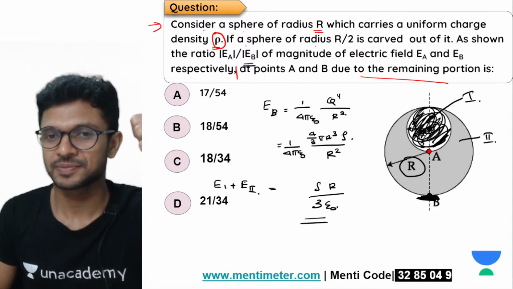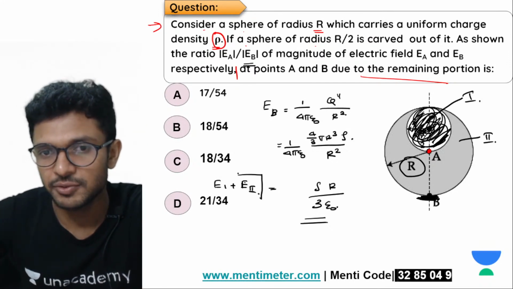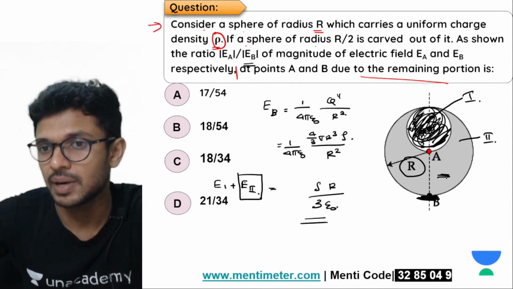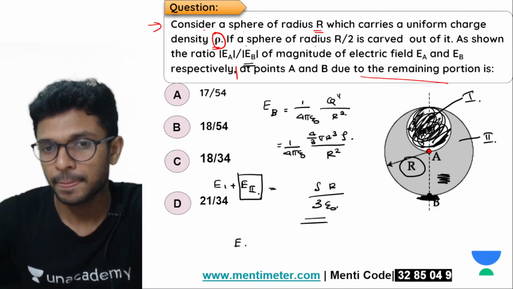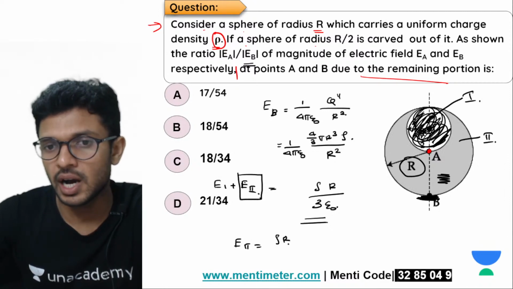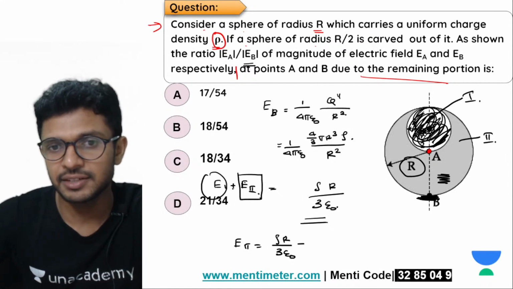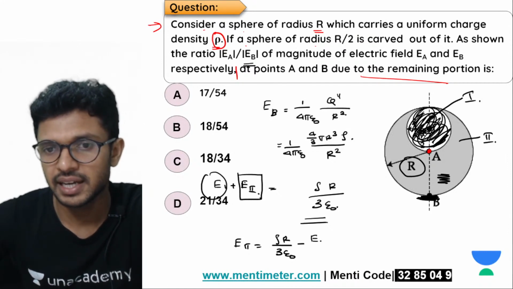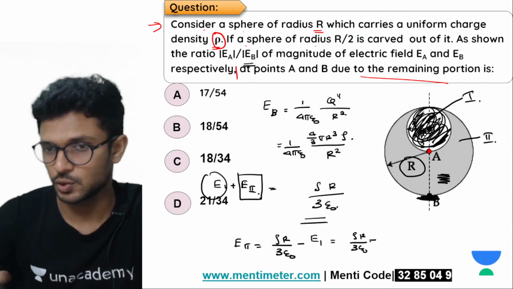Clear? Okay, yes. Now what is the question? To find the electric field produced because of the second part, the remaining or colored part, that will be equal to rho r divided by 3 epsilon 0 minus the electric field produced by the first part at the point B.